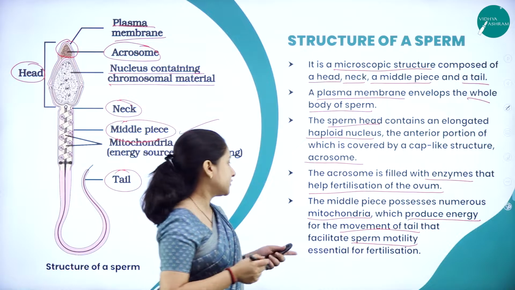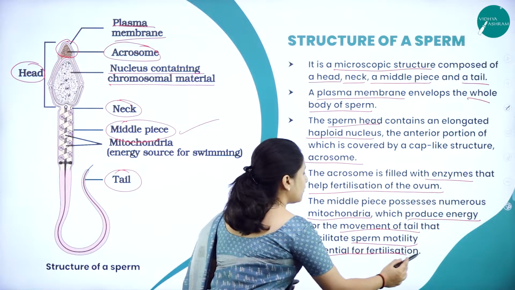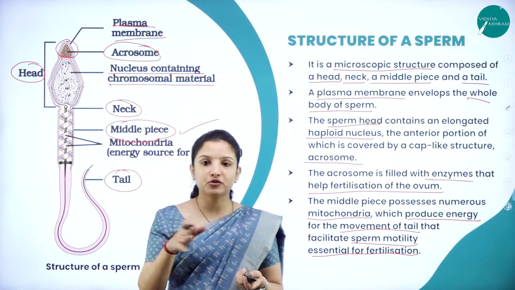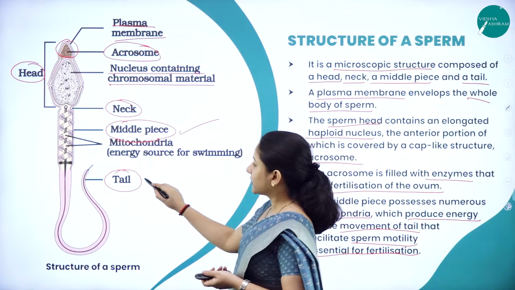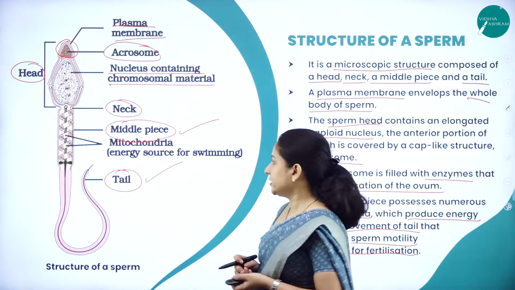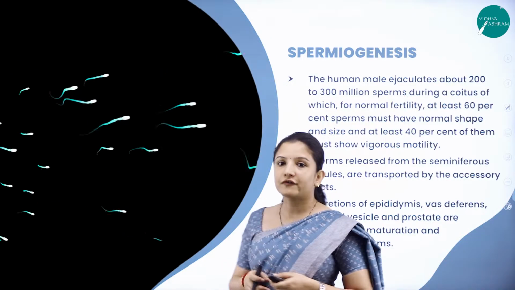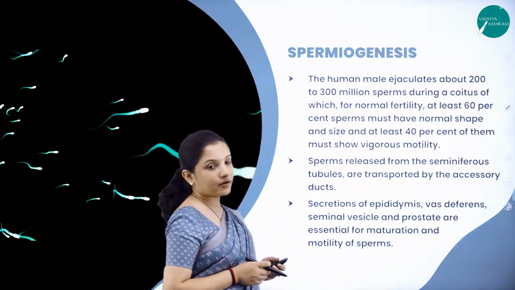So for fertilization, it is very, very important for the sperm to travel. So that is about the tail. The tail helps in motility of the sperm. So this is the structure of the sperm, and it is very important.